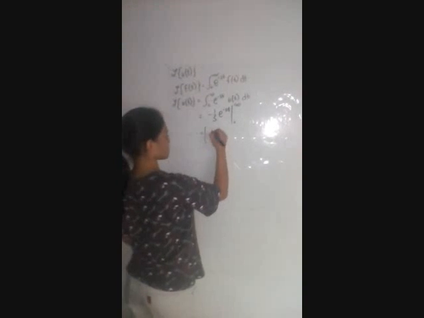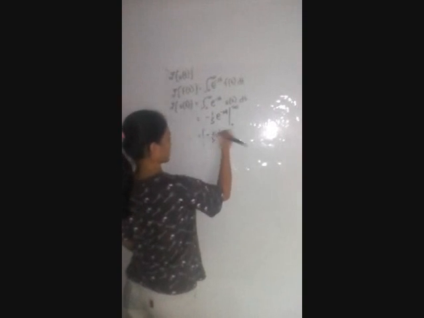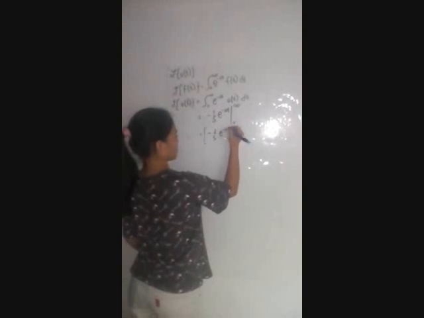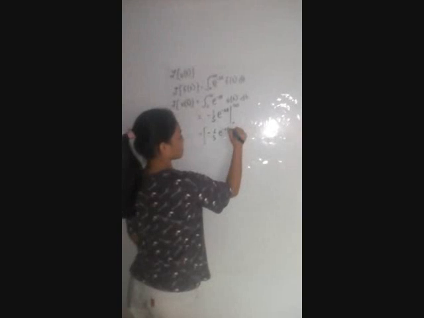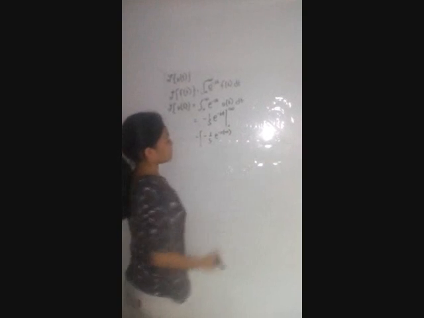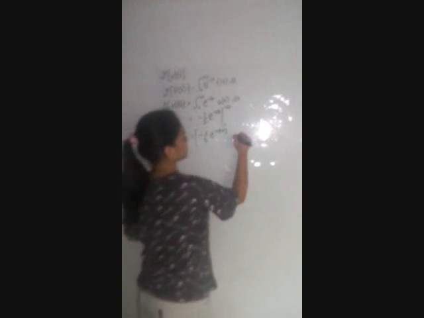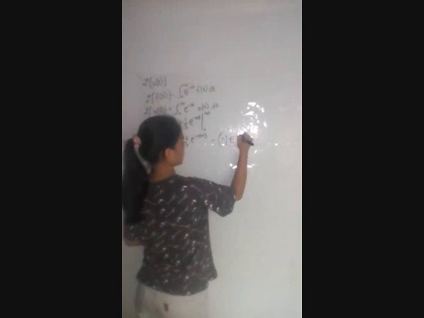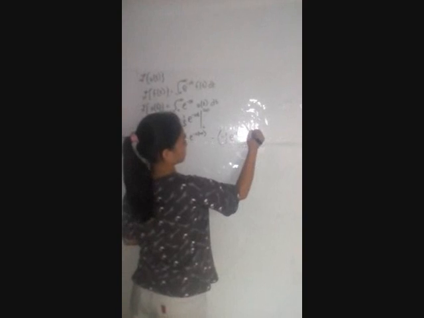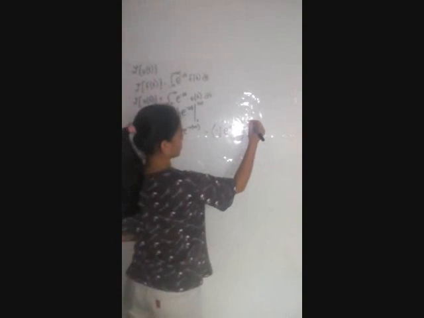We will substitute negative 1 over s e to the negative s. We will just substitute the infinity, minus negative 1 over s e to the negative s, substituting the 0 for the t.